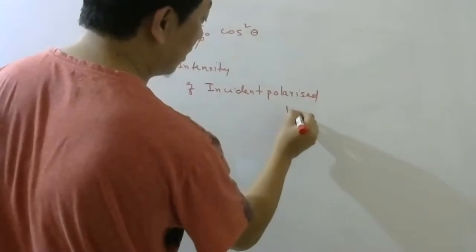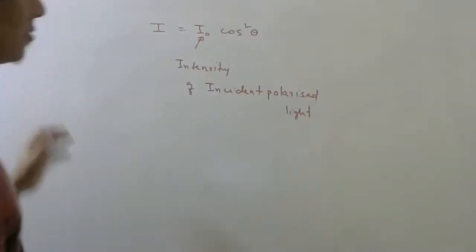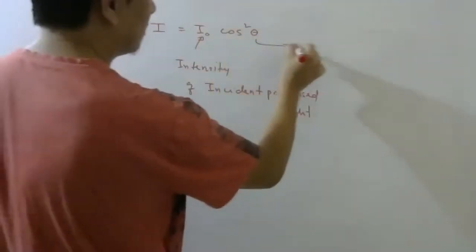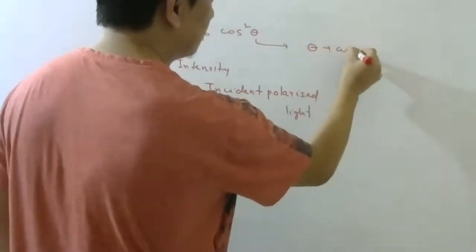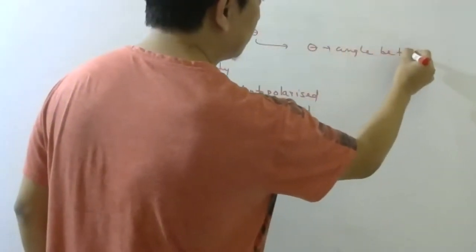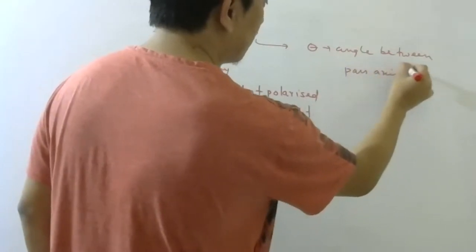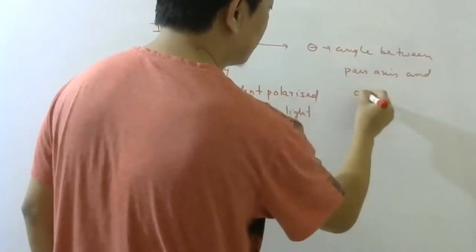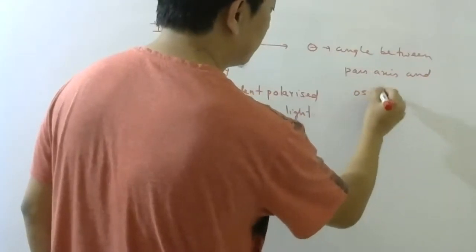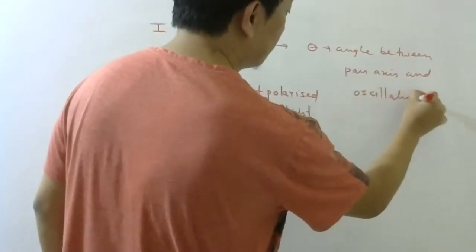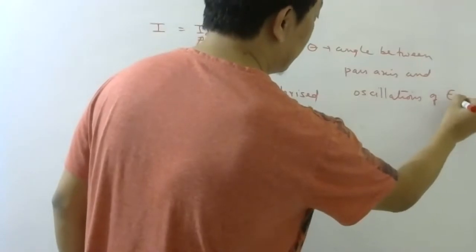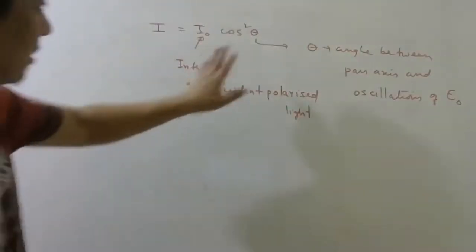Remember, this law is used only when polarized light comes, and theta is the angle between the path axis and the oscillations of the electric field E naught. Okay, so these things you should know.